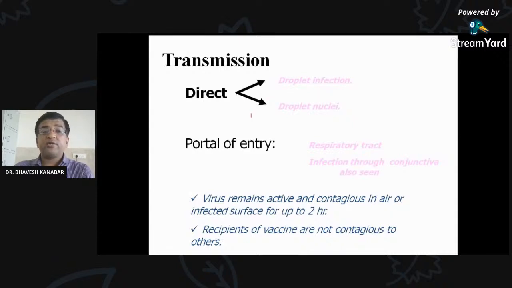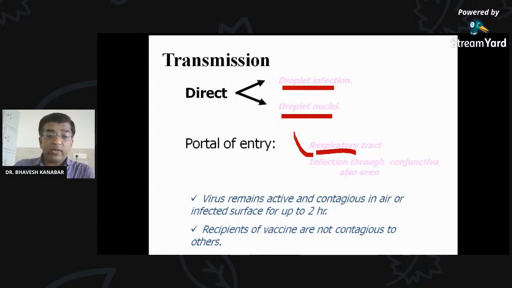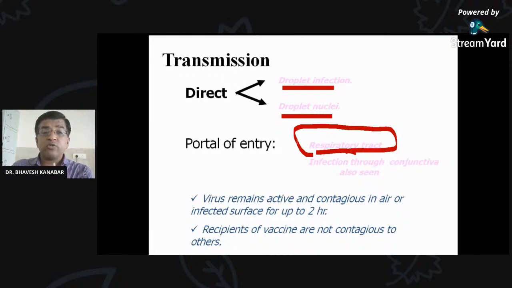Transmission can be direct: direct transmission by droplet infection or by droplet nuclei. Droplet means from any person who has sneezed or coughed. Whatever particles of respiratory secretion come into the air, they are droplets. The portal of entry is the respiratory tract; an infection through the conjunctiva can also occur, but most commonly it is through the respiratory tract. So this droplet can enter another susceptible child or person through the nose and through the mouth. Virus remains active and contagious in air or on infected surfaces for up to 2 hours.